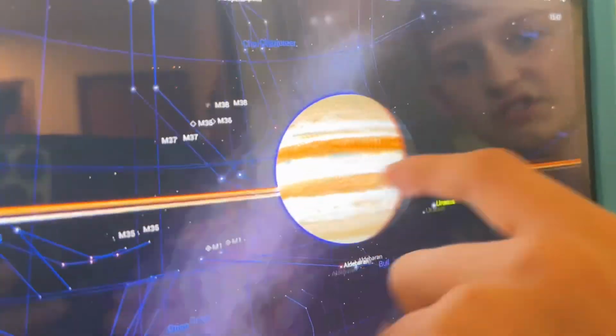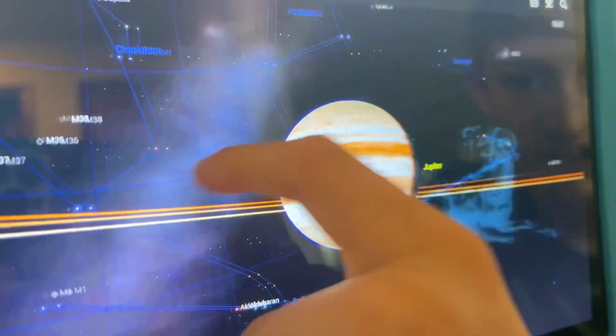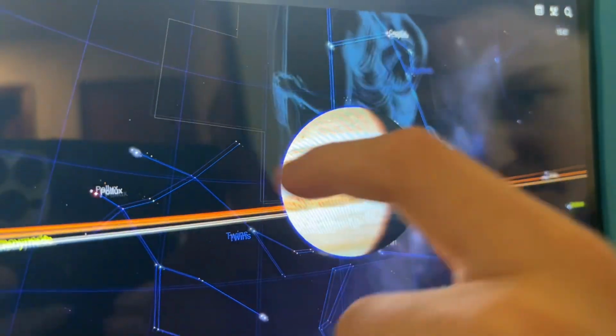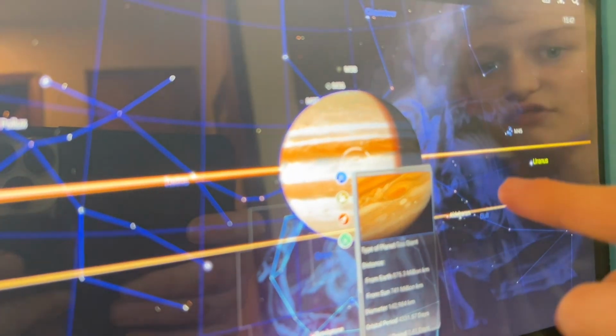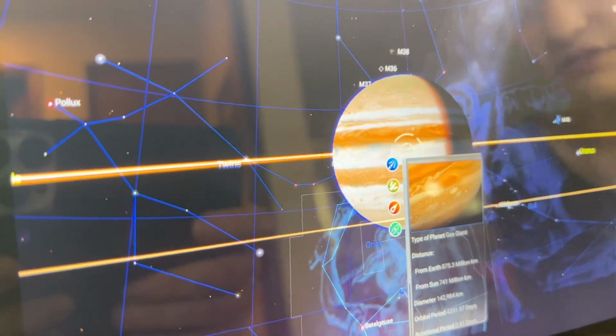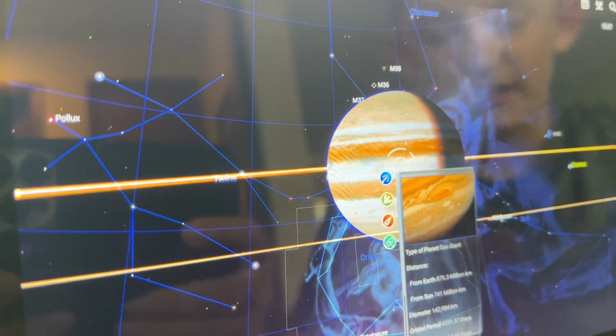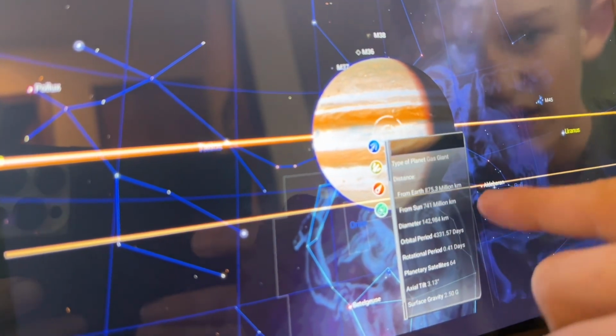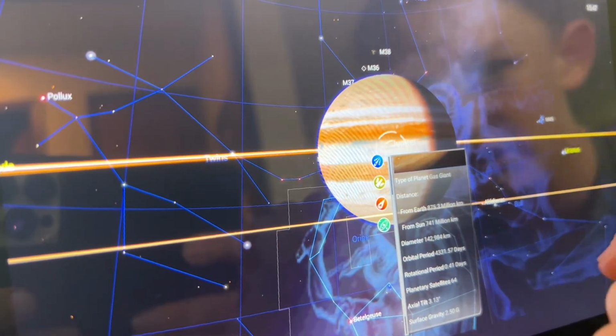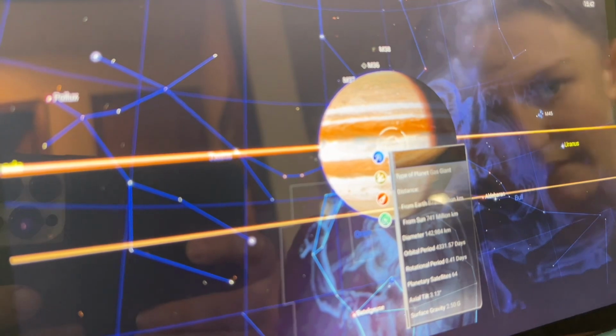Obviously, I'm pretty sure this is the planet that has a ginormous bruise on it. It's a gas planet. It's not rocky, so yeah.